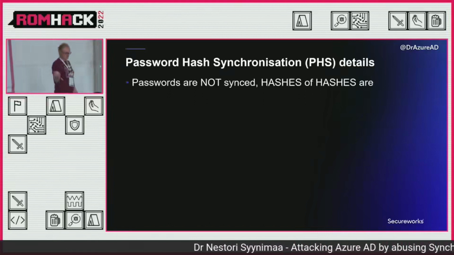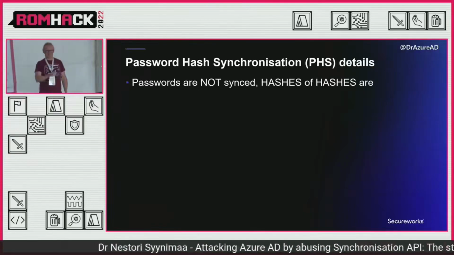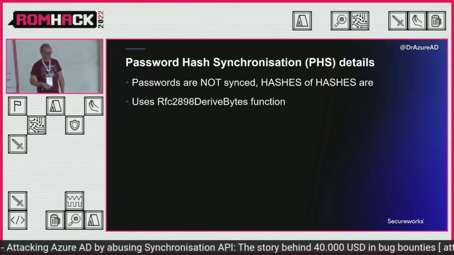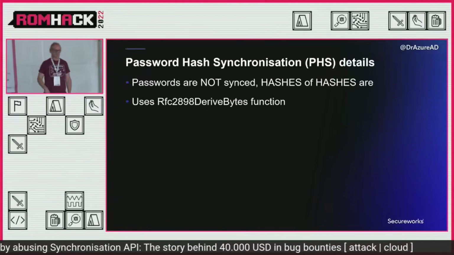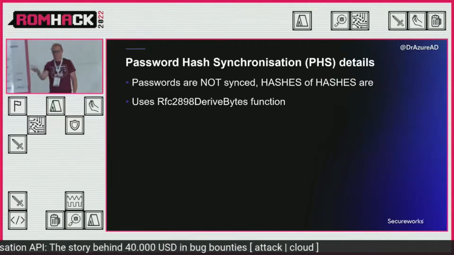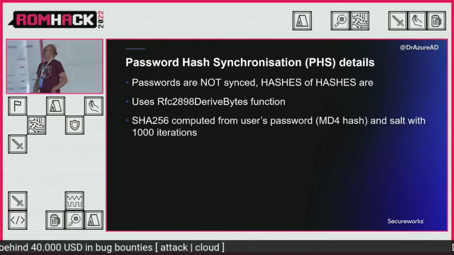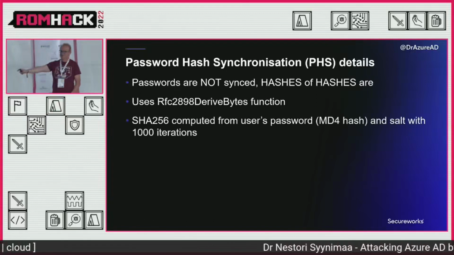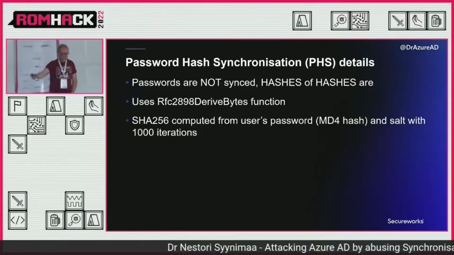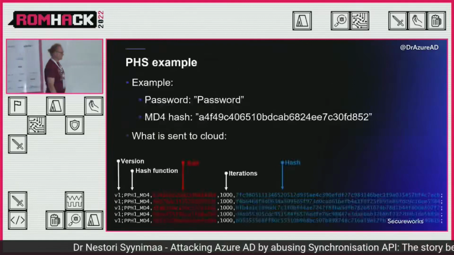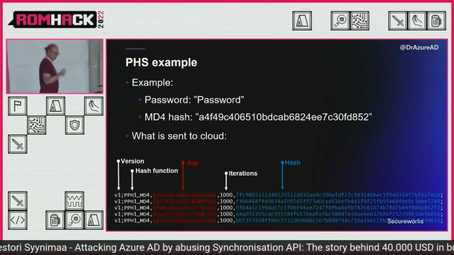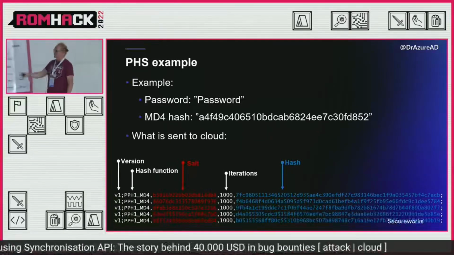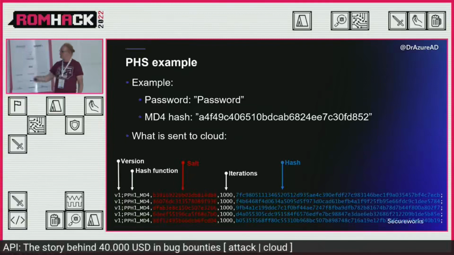And just to make sure that you understand, those passwords are not actually synchronized, but hashes of hashes. So they are using a function called RFC2898 DeriveBytes function, which I think everybody knows already. And technically, it's SHA-256 from the original MD4 hash, with salt, and you do that 1,000 times. And this is what is actually sent to the cloud. So there's a string. We have the version, which is always 1. The hash function is always the same. There's a salt and number of iterations, and then the actual hash.